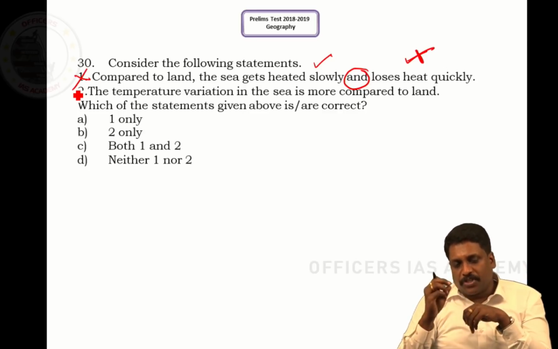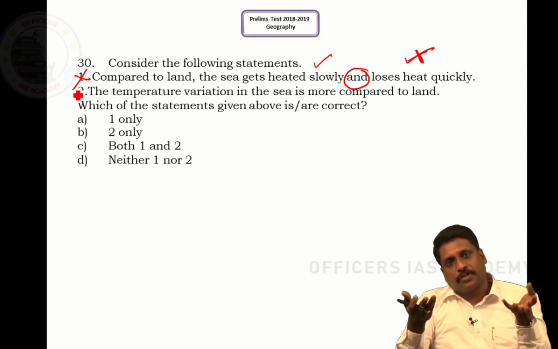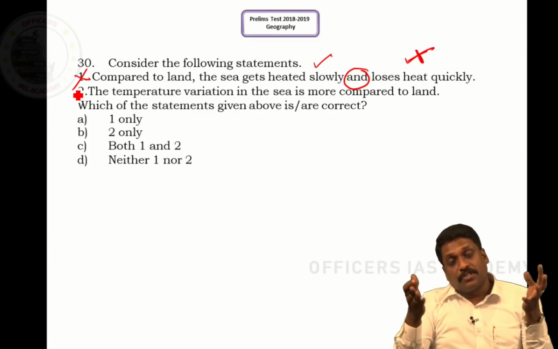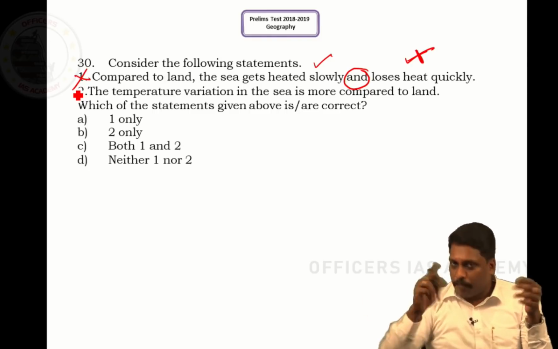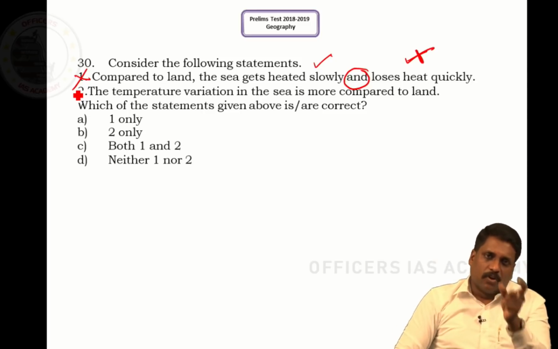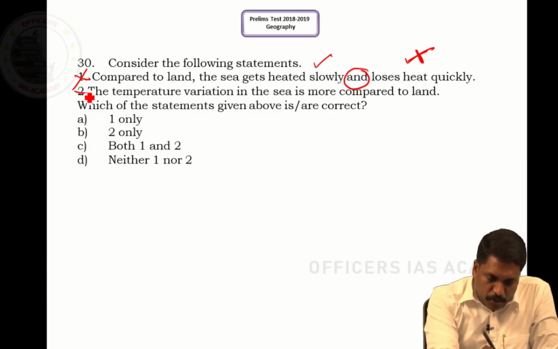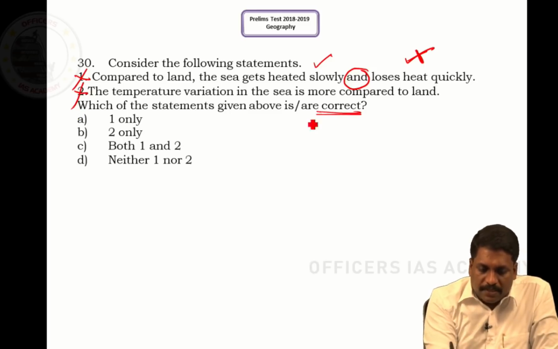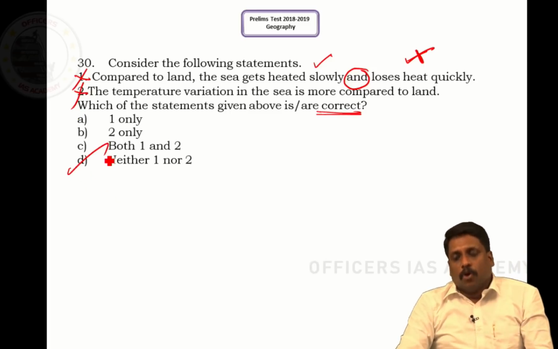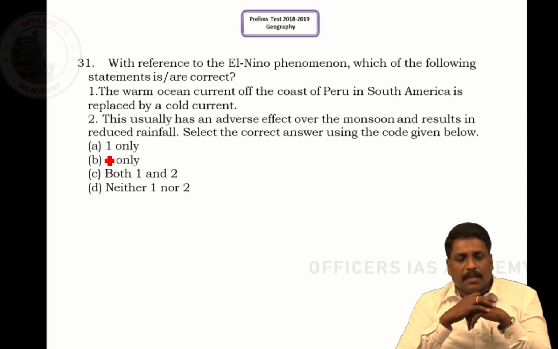Statement 2. Temperature variation in sea is more compared to land. What is temperature variation? Fluctuation, range. They say temperature range in sea is more. No, it should be the other way around. Temperature range in sea is very less. Why again? One clue, right? The underlying statement says water maintains temperature. It means the statement is also wrong. What is the correct answer? It is neither 1 nor 2, sir. The answer should be D. Question number 31.